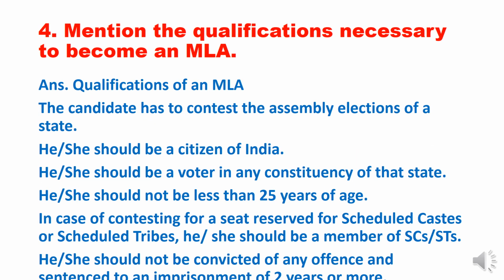Question 4. Mention the qualifications necessary to become an MLA. Answer. Qualifications of an MLA. The candidate has to contest the assembly elections of a state. He or she should be a citizen of India. He or she should be a voter in any constituency of that state. He or she should not be less than 25 years of age.